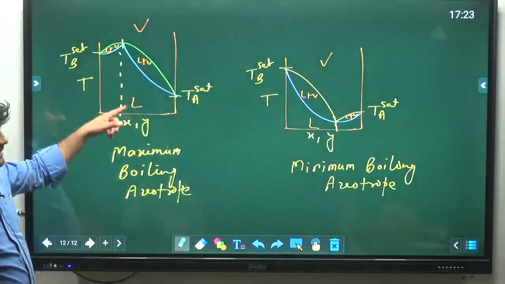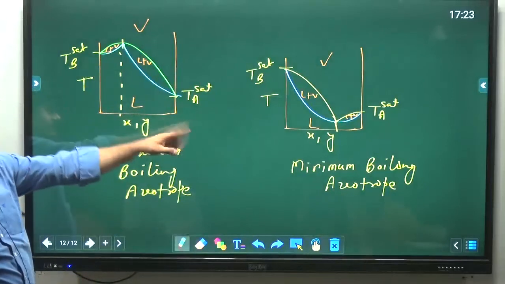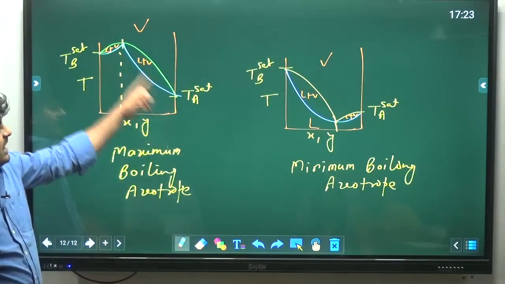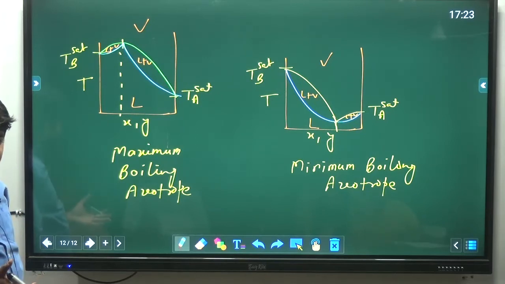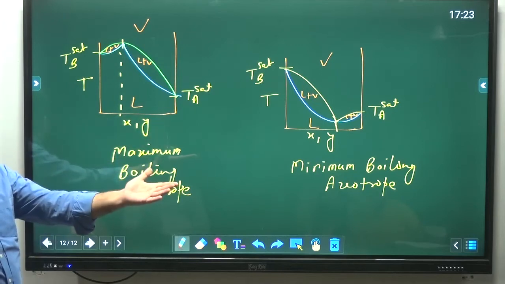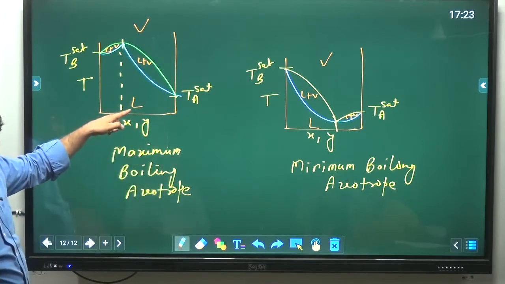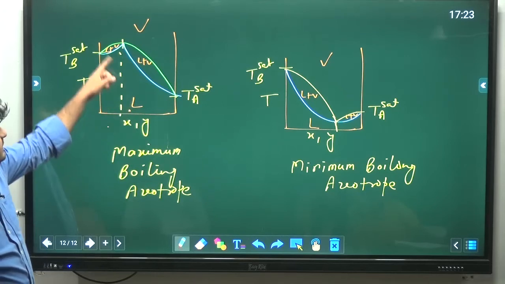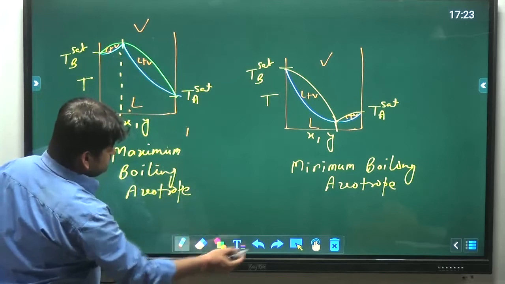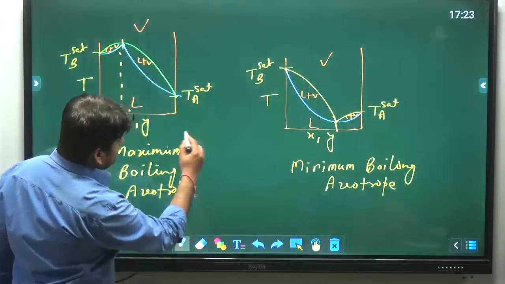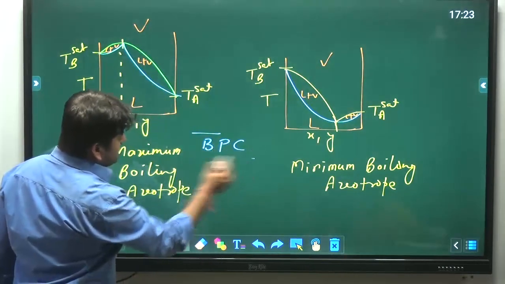So here in maximum boiling azeotrope and in minimum boiling azeotrope, this blue line is representing which curve? Bubble point or dew point? Bubble point is associated with liquids, dew point is associated with vapors. So here we have liquid, so it will be the bubble point curve.